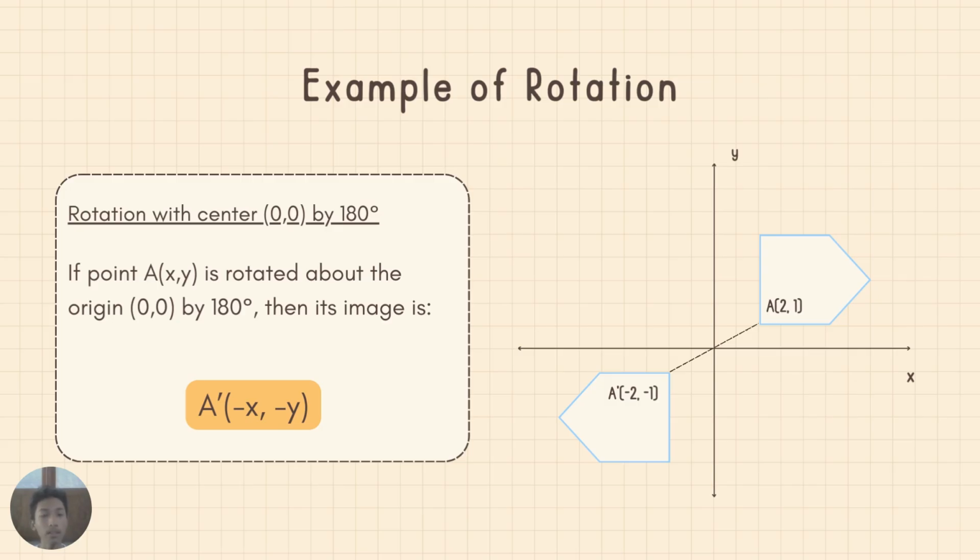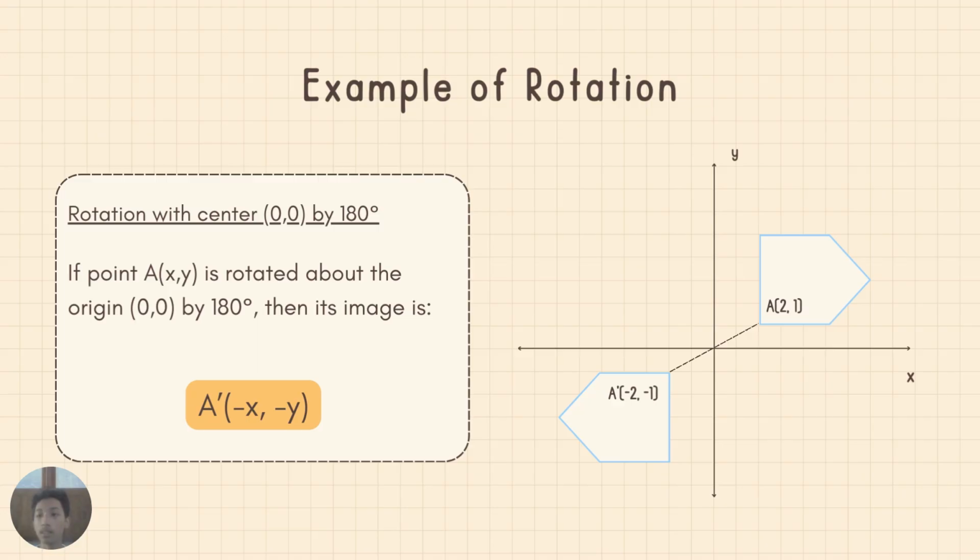And then rotation with center 0, 0 by 180 degrees. If point A at x, y is rotated about the origin 0, 0 by 180 degrees, then its image is A' at minus x and minus y. So as you can see, if A is at 2 and 1, then x is 2 and y is 1, then A' is at minus 2 and minus 1.